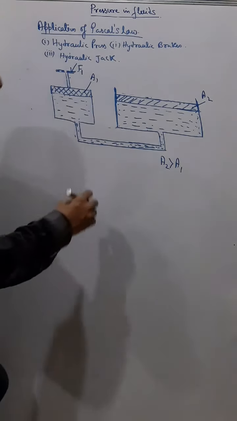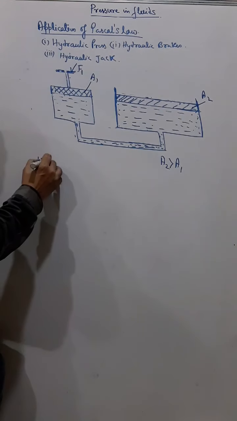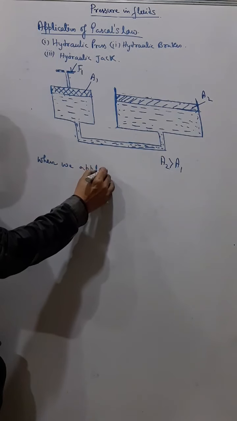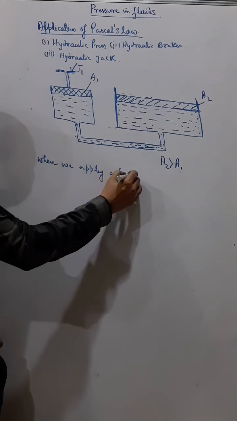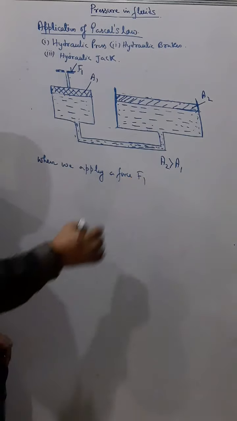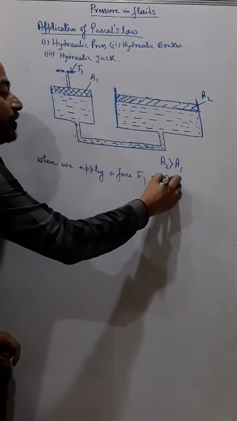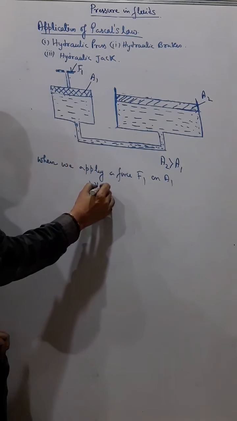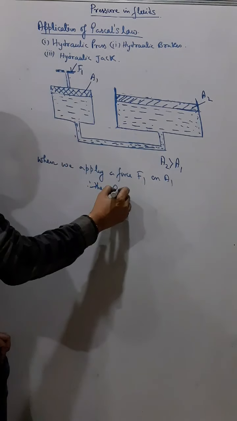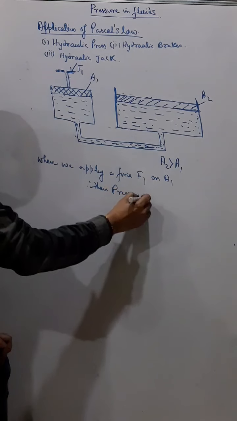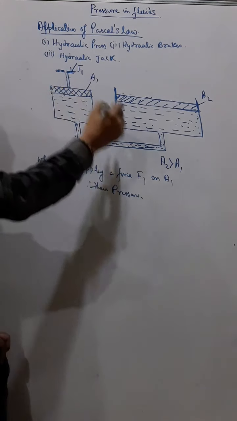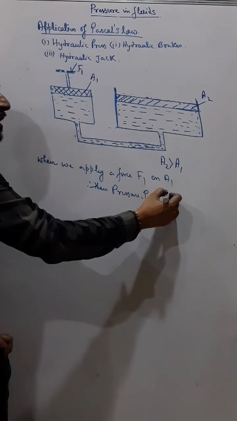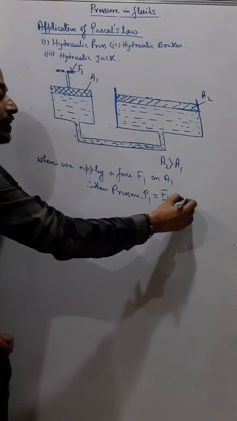So what will happen? When we apply a force F1 on A1, on this piston, then how much will the pressure be? A pressure will be formed, let that pressure be P1, and that pressure will be F1 by A1.